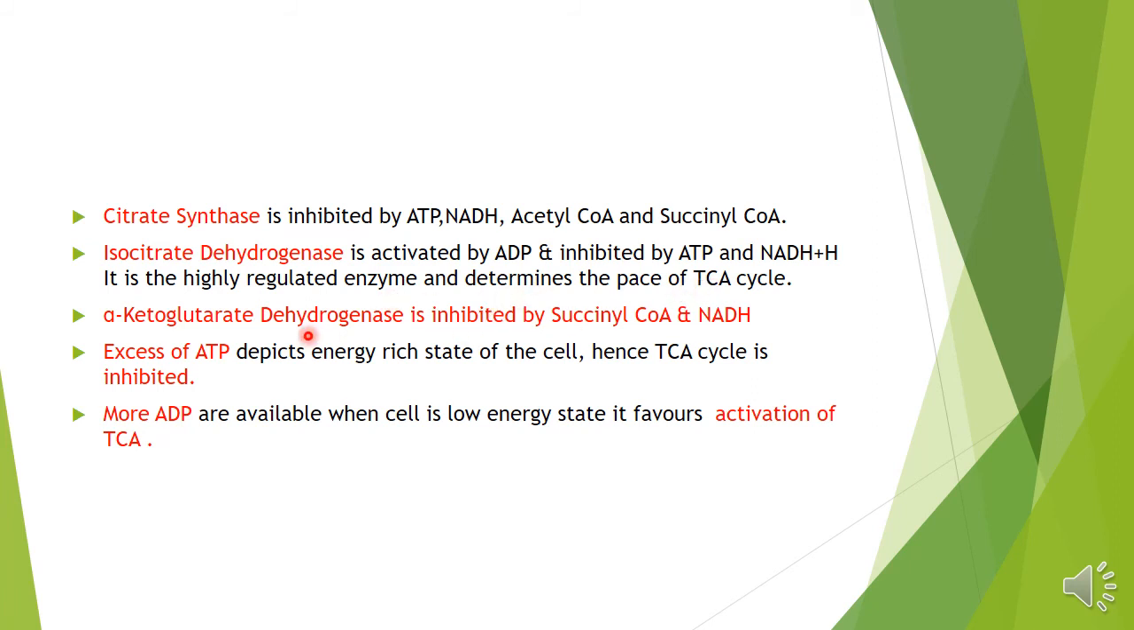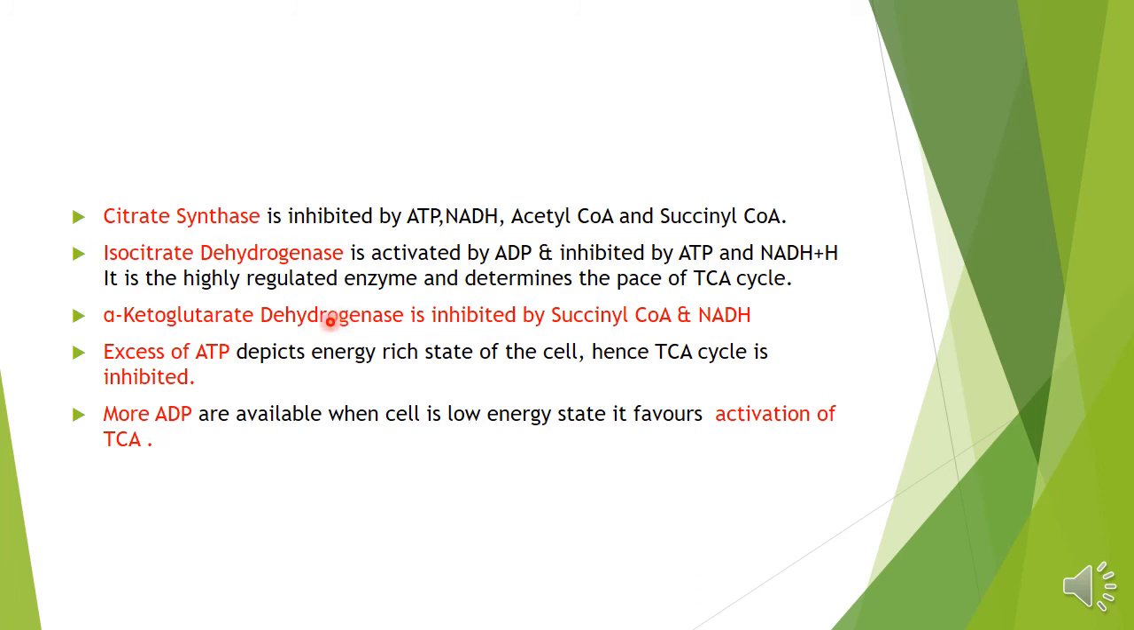Likewise, there is a third enzyme, alpha-ketoglutarate dehydrogenase. It is inhibited by succinyl-CoA. If there is an end product accumulation, succinyl-CoA is the end product here, or there is an increase in reduced NAD, then this enzyme will be inhibited.